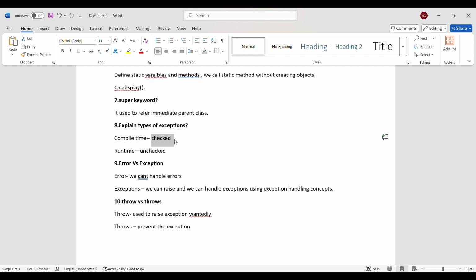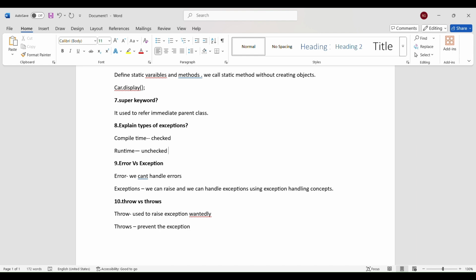That means we cannot handle the runtime exceptions; it is a mistake of the developer when they wrote their code. It is a mistake in the logic, not a syntax error or compile time error, so it is called an unchecked exception. We cannot handle these exceptions.